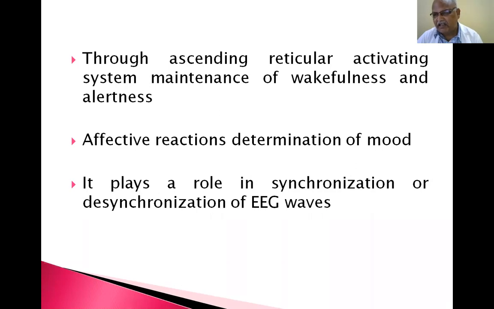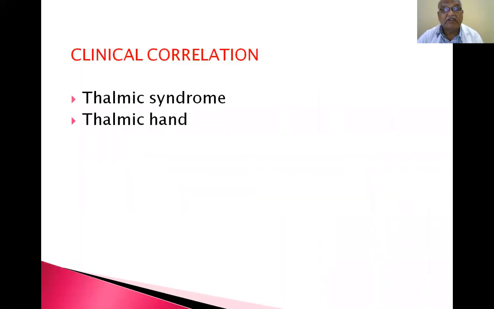Alpha, gamma, delta. So there are some types of waves in electroencephalography. These are all in a coordinated way in good condition if the thalamus is good. If the thalamus is injured or damaged, desynchronization of electroencephalograph waves occurs. If we take an EEG, definitely you can assess the function of the thalamus. So, thalamic syndrome and thalamic hand.